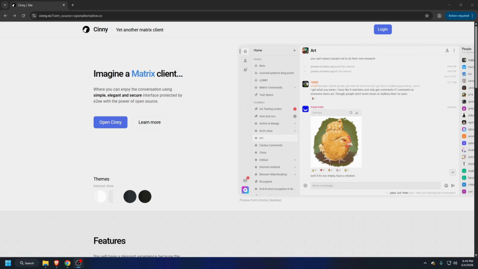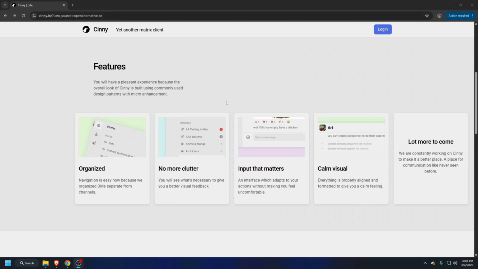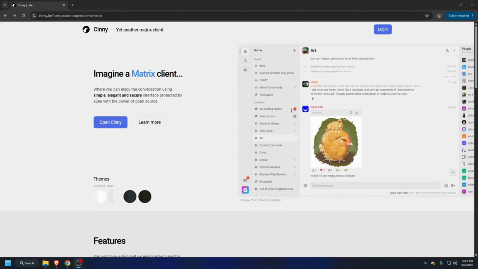If you want a modern, clean, minimalist looking chat application, then Cine is a good one for you. It has some features like being organized, having better visual feedback, and it has a calm visual, as you can see here on their screenshot.